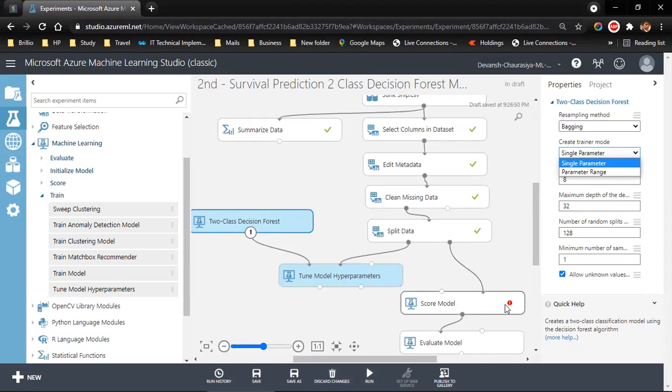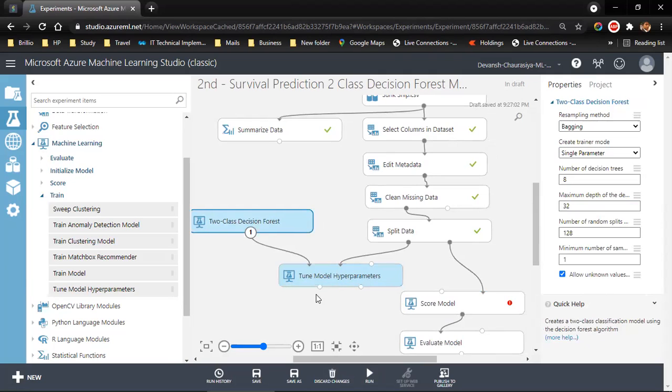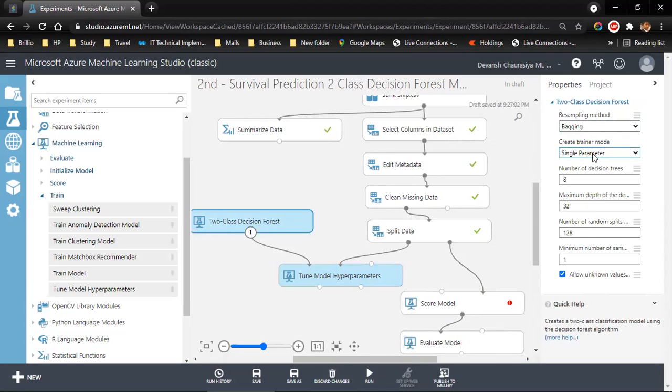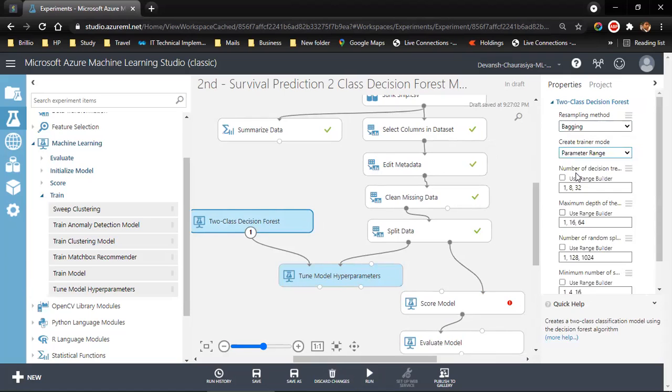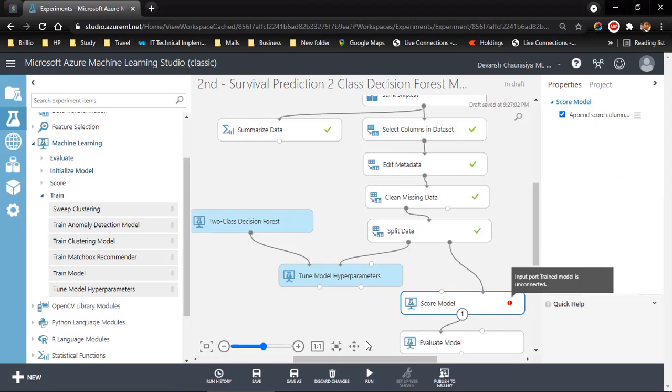If we see a red line or a problem over here, it is because this is a two-class decision forest and we have used tune model hyperparameters. Earlier we went with single parameter, now we have to go for parameter range and then click on run. Okay, let me check what is wrong.